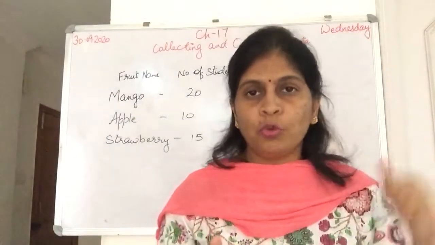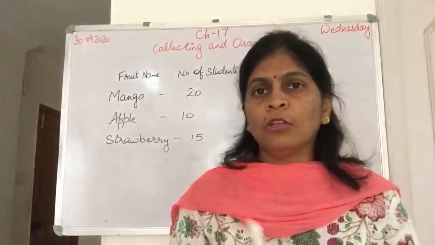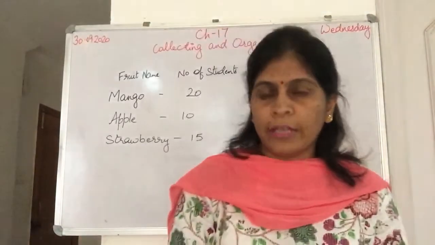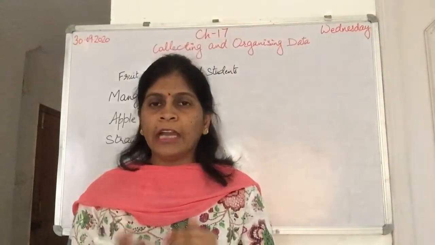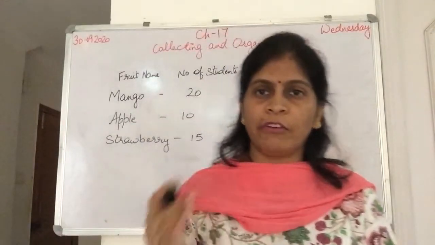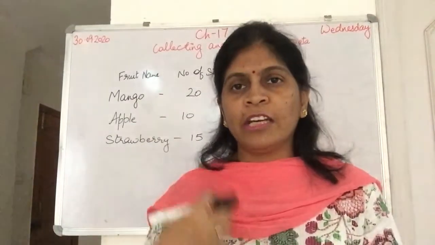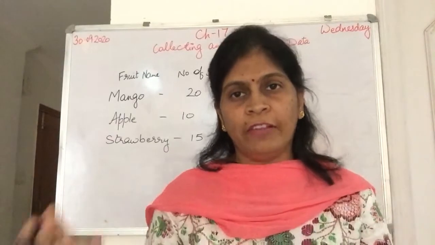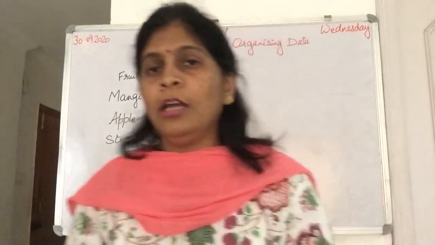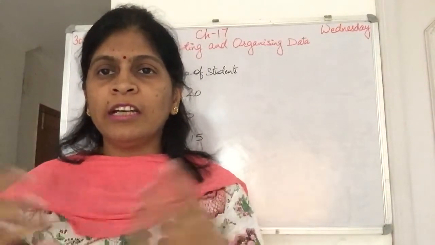By seeing the notice board of the school, which is already done by someone else. So secondary data is data which is already available, or somebody has already done the survey, and you get the information that is already available for you. That is called secondary data. This is the way we collect the information.